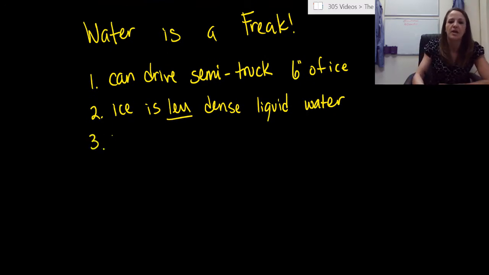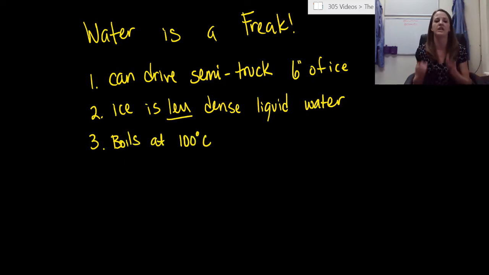All right, last thing, it boils at 100 degrees. We've already addressed this. We've already shown how it's a little crazy, but it does not turn into a gas until 100 degrees Celsius, which is absolutely asinine, okay? Keep these three things, these facts in the back of your mind. We're going to keep investigating water and figure out what is so unique about water that allows for it to have these crazy, crazy properties.